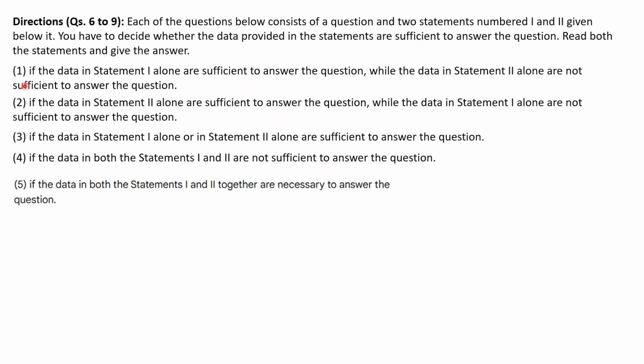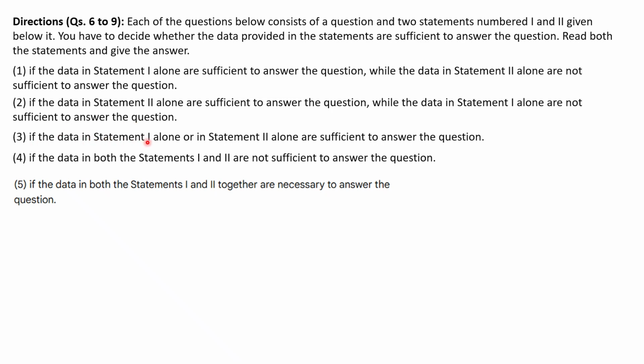So you have to choose option 1 if the data in statement 1 alone are sufficient to answer the question, while the data in statement 2 alone are not sufficient to answer the question. Second option is if the data in statement 2 alone are sufficient to answer the question, while the data in statement 1 alone are not sufficient to answer the question.